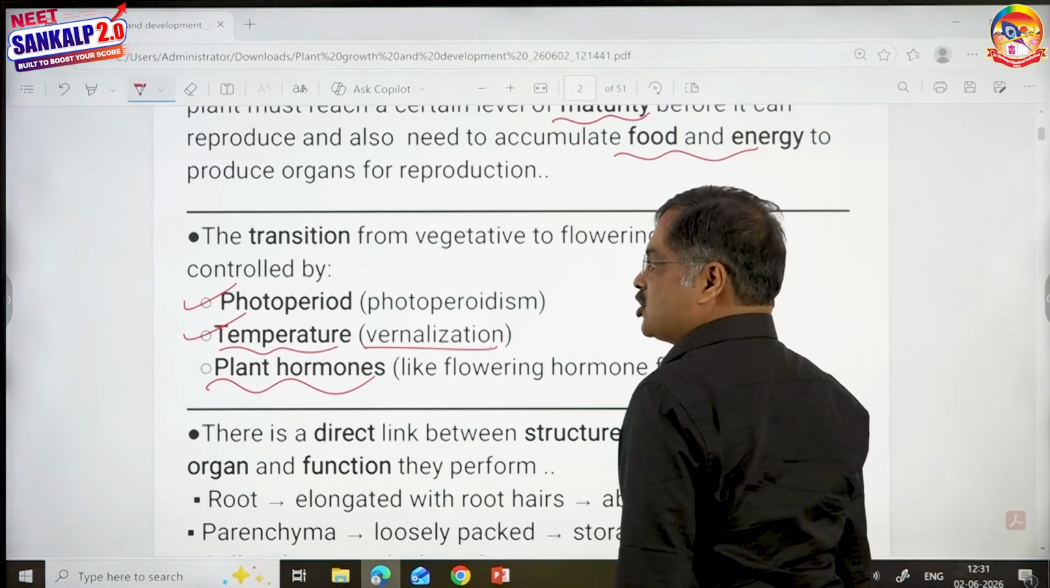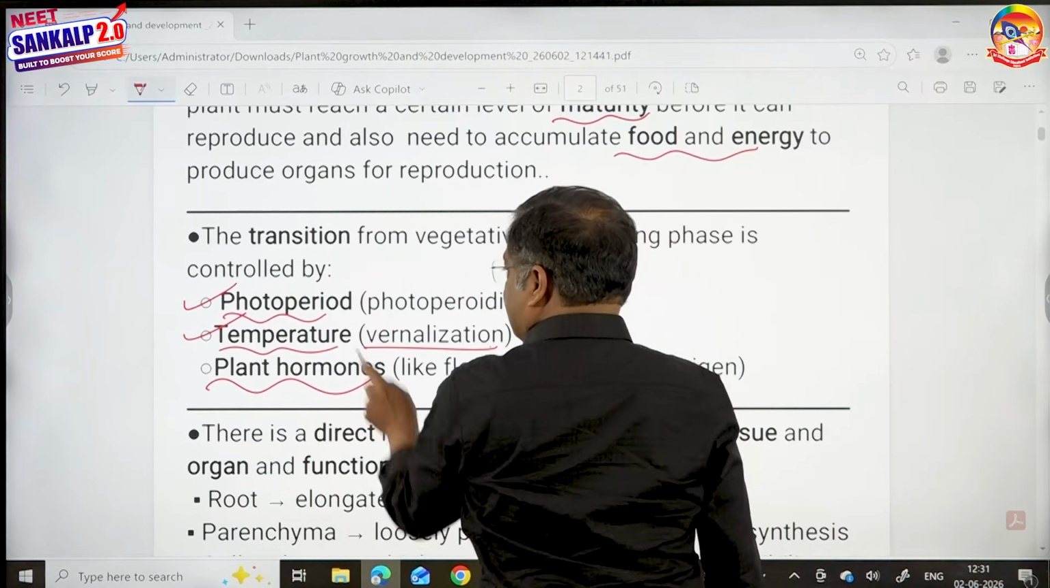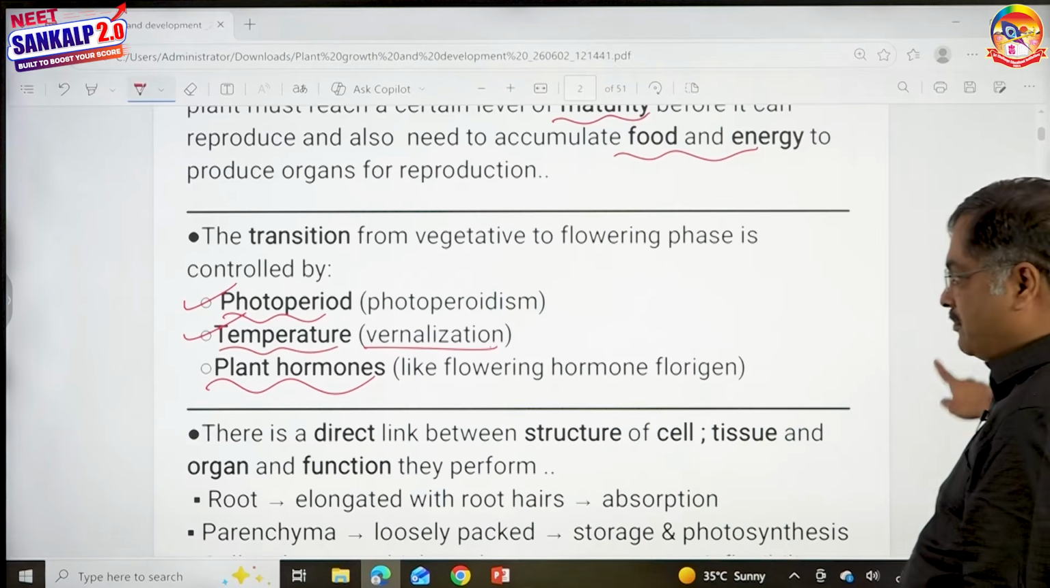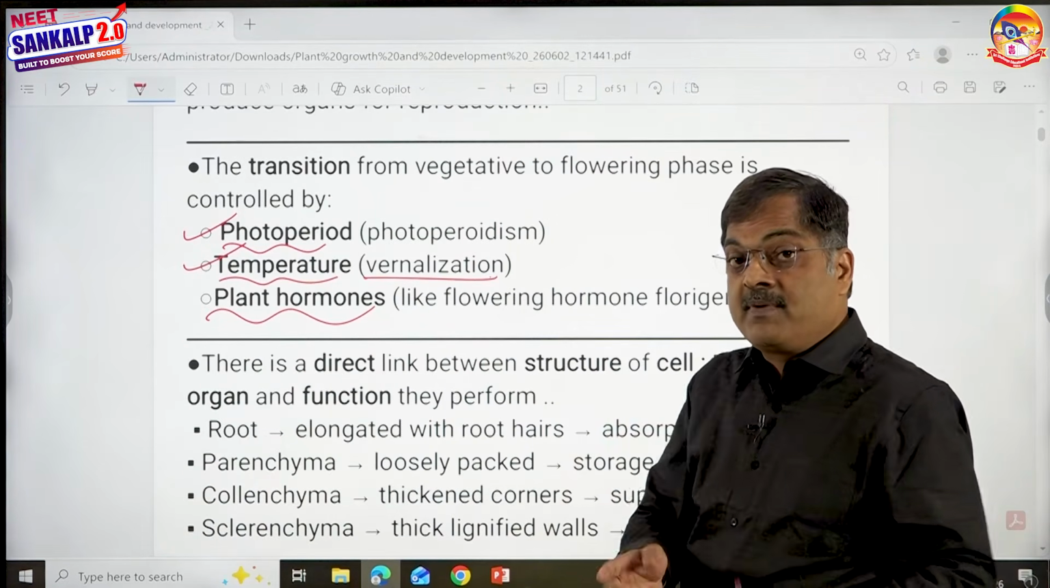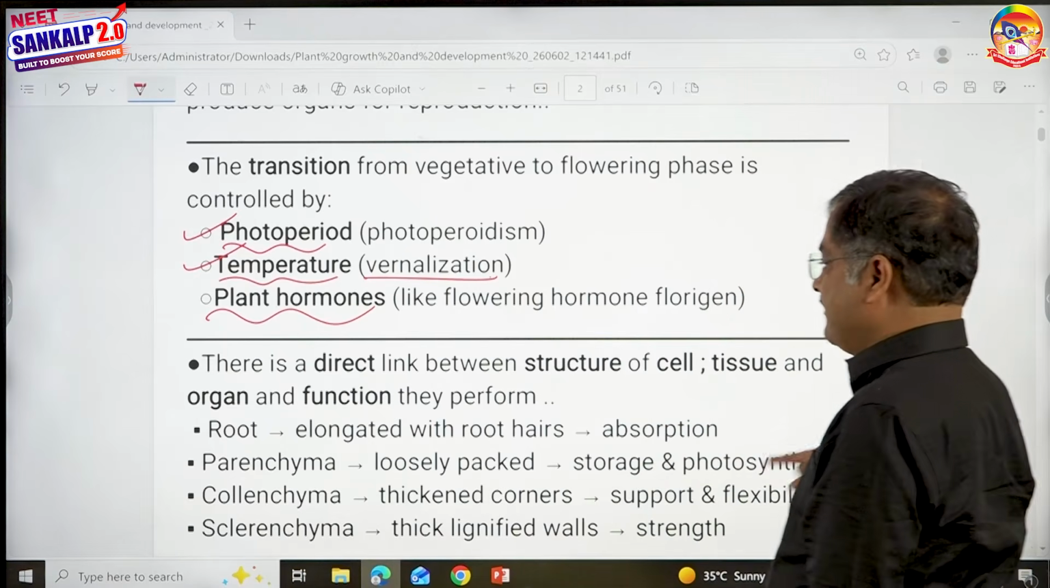The effect of temperature on flowering is vernalization. The effect of light on flowering is photoperiodism. In the living world, seasonal breeders require a certain photoperiod for reproduction. That word is given there.